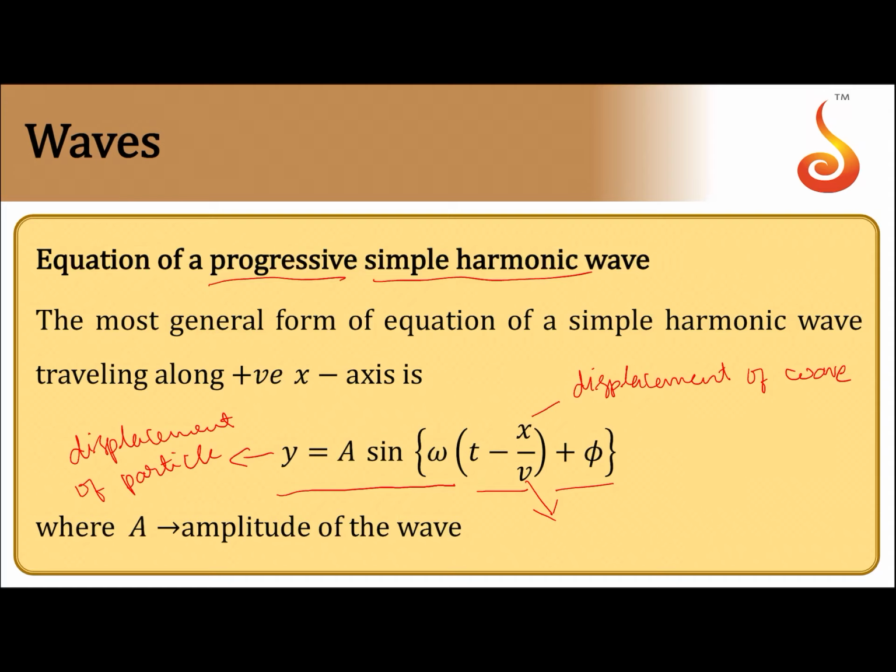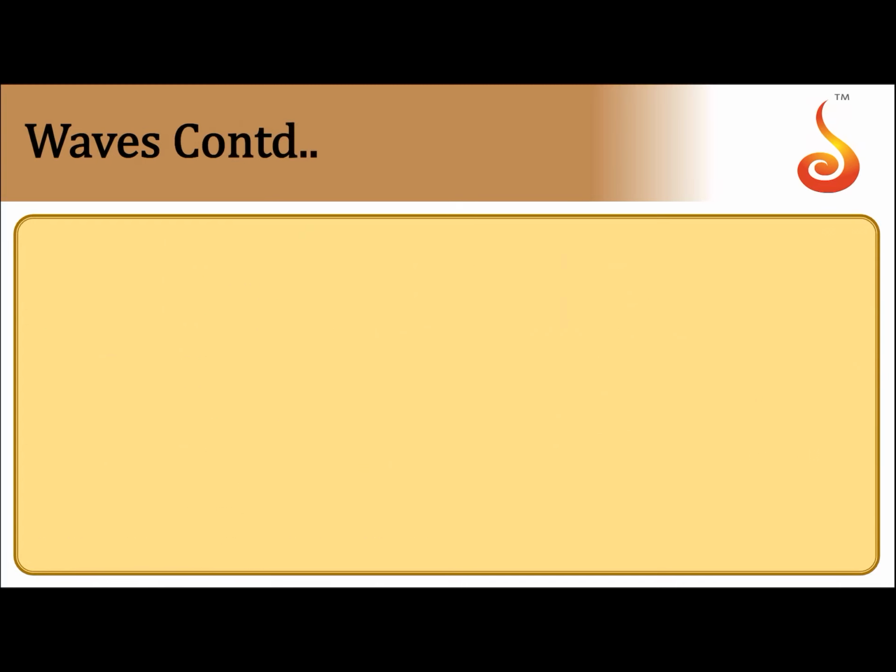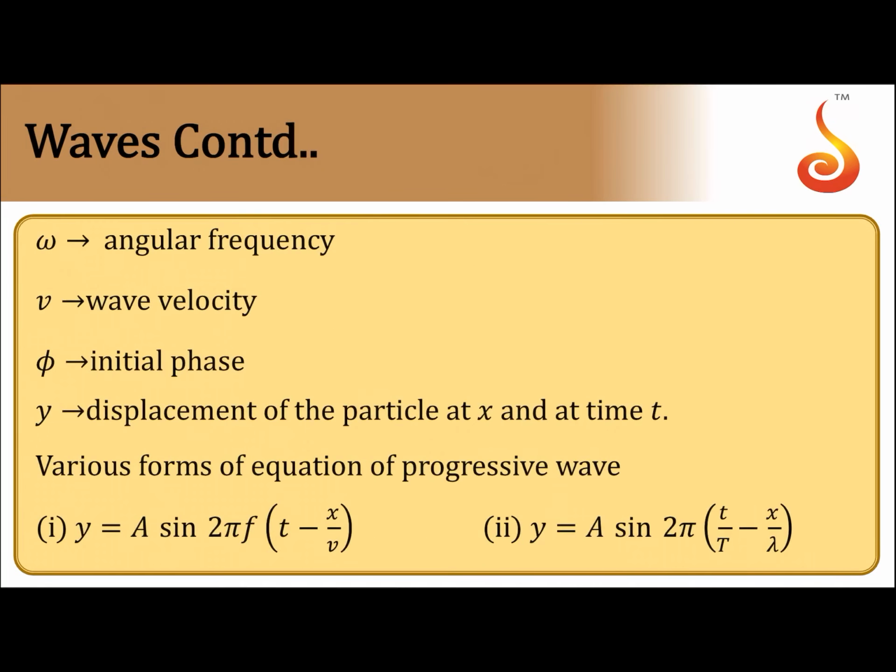So y is particle displacement, x is wave displacement, phi is the phase constant, omega is angular frequency, and a is the amplitude of the wave. This kind of equation represents the progressive wave traveling along the positive x-axis. We can have different forms of the progressive wave equation.